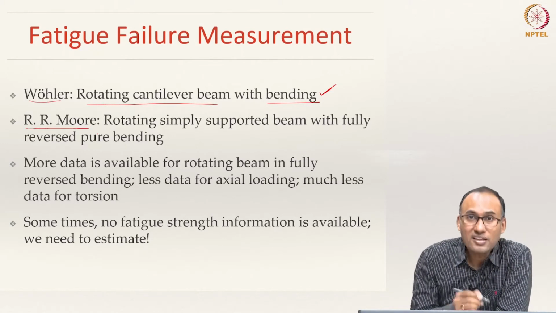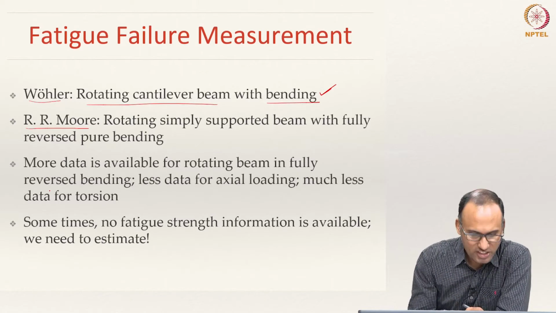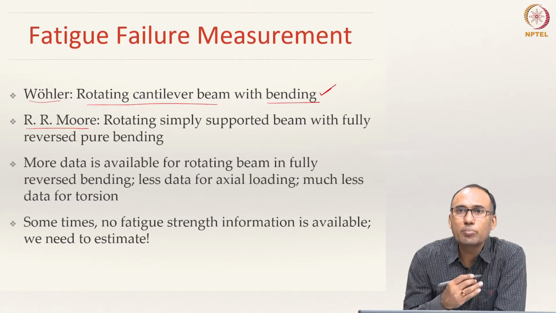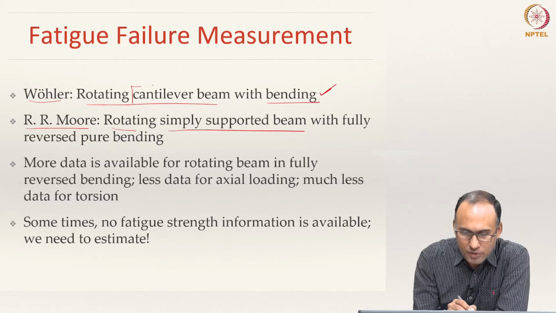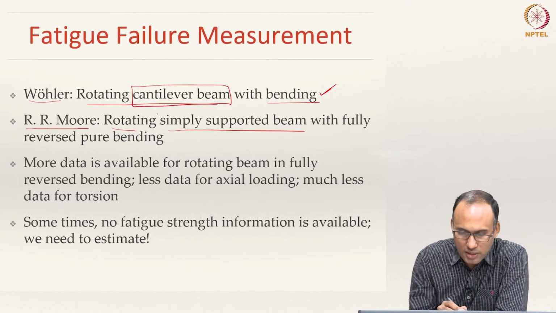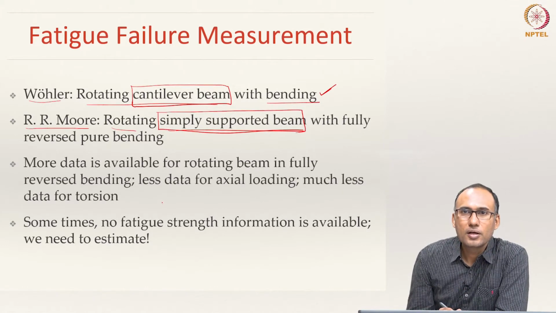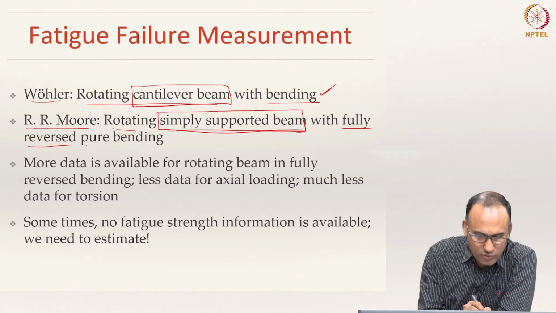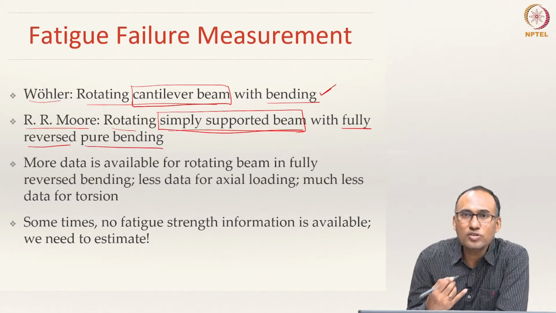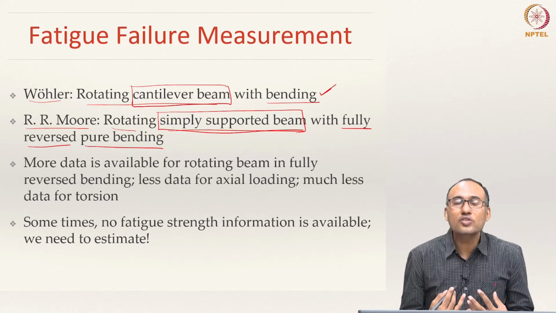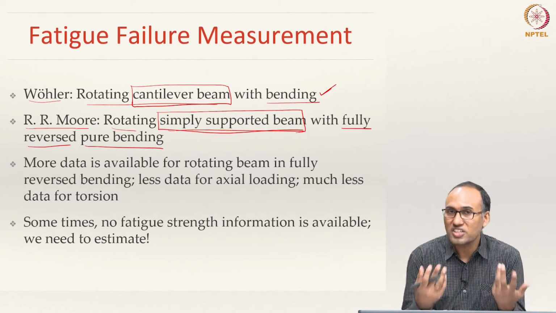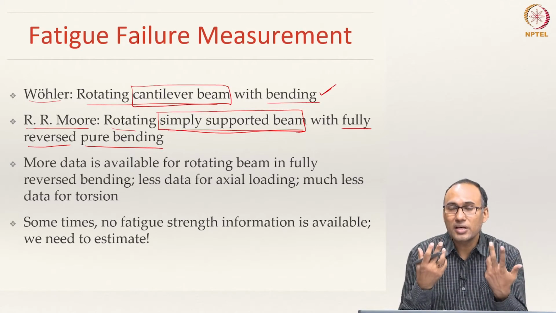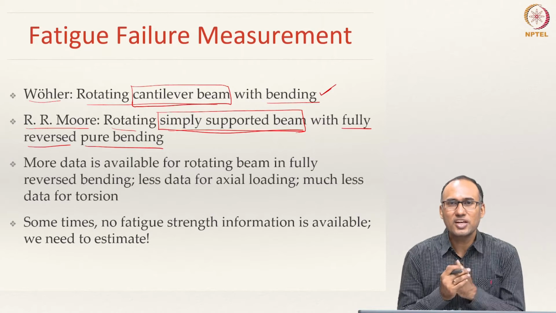However, most of the data that we have in the literature is generated from another experiment, an improvised version of Wöhler's experiment, called R.R. Moore's rotating beam bending test, or rotating simply supported beam. Instead of the cantilever beam that Wöhler used, Moore proposed a rotating simply supported beam with fully reversed pure bending. So, he managed to get a scenario where you can subject the material to pure bending. That means it is only a normal state of stress. There are no other stresses in the material. As a result, you have a one dimensional state of stress. That is very important, right?